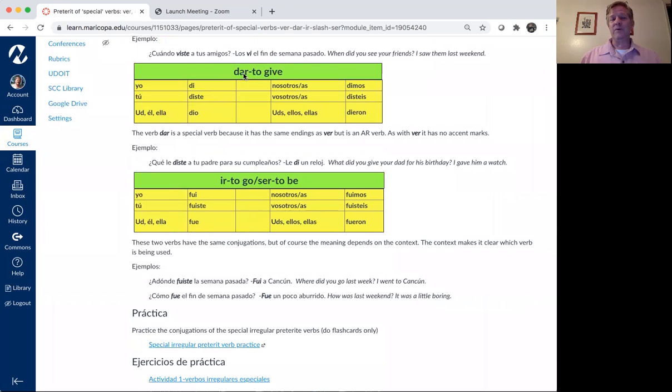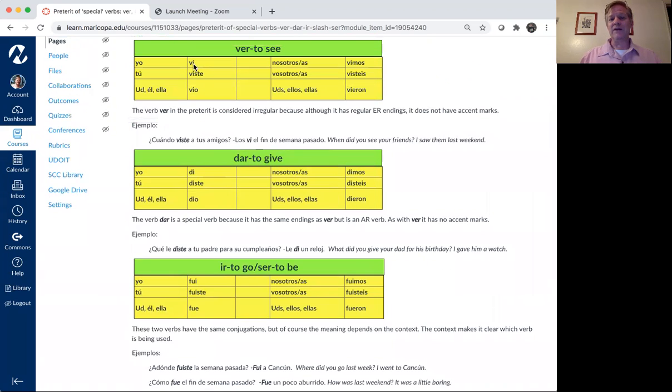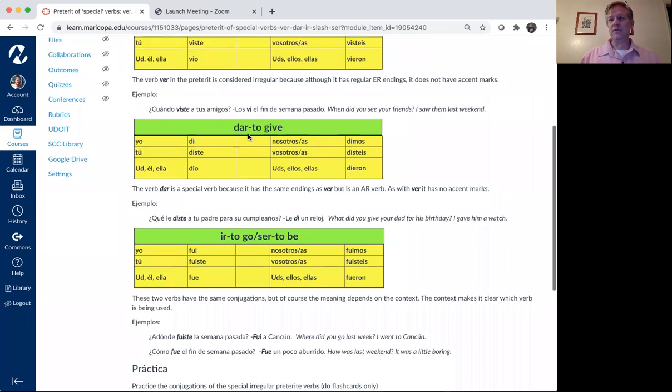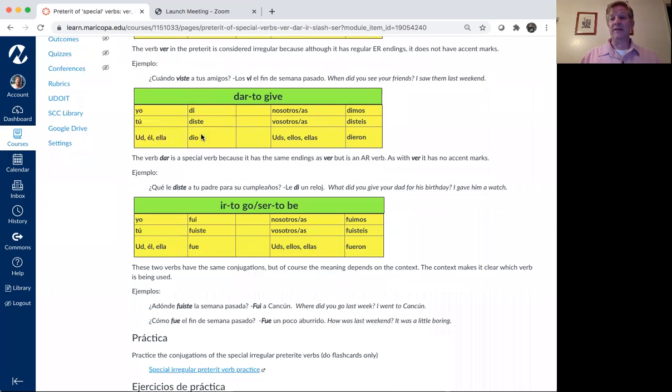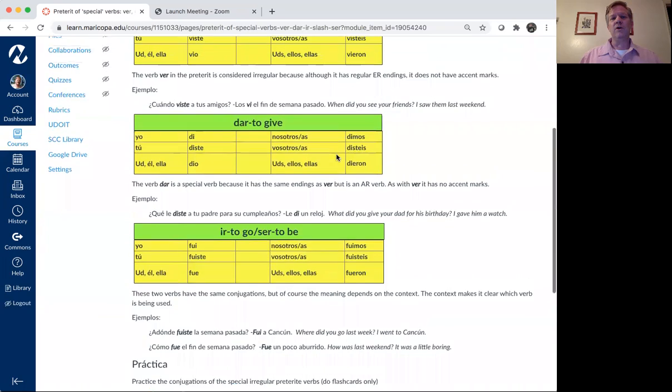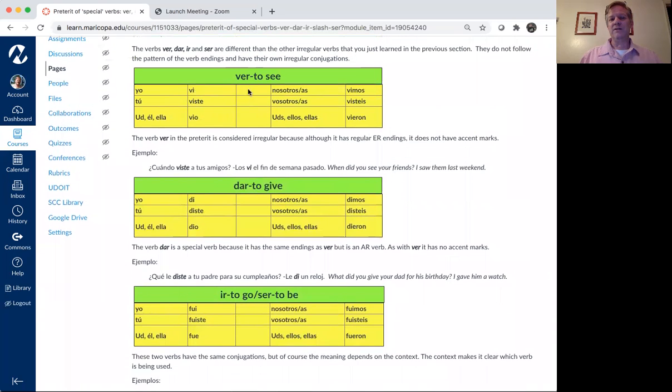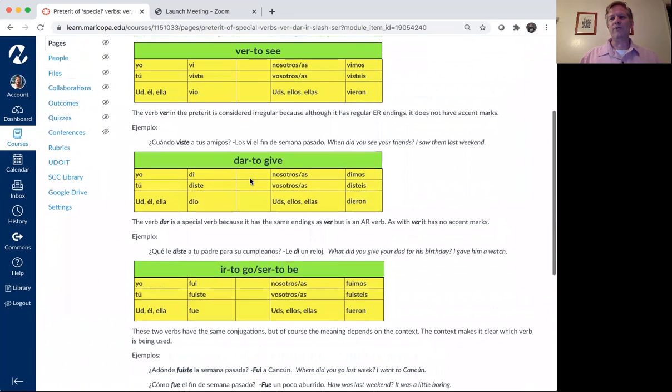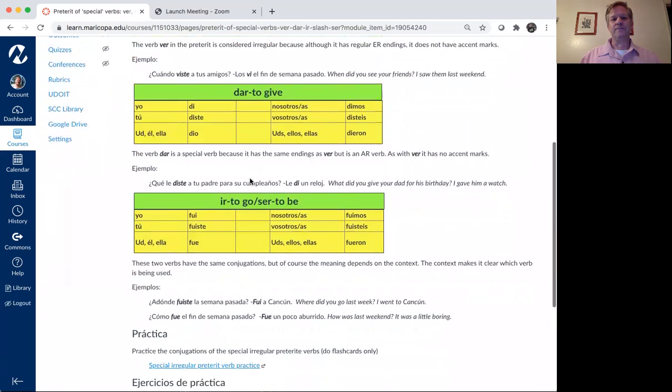Dar is another verb that belongs in this group. Notice it takes the same endings as ver. So it's an AR verb, but it takes ER, IR endings. That's pretty unusual. So di, diste, dio, no accent marks for the same reason. Dimos, disteis, dieron. Yeah, so dar and ver, same endings, only the first letter is different.